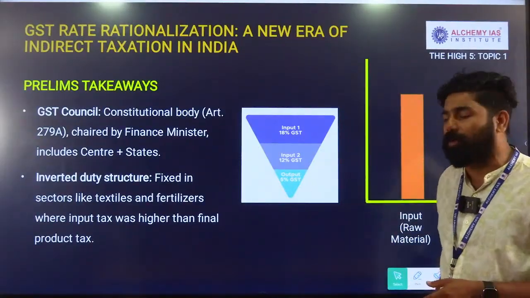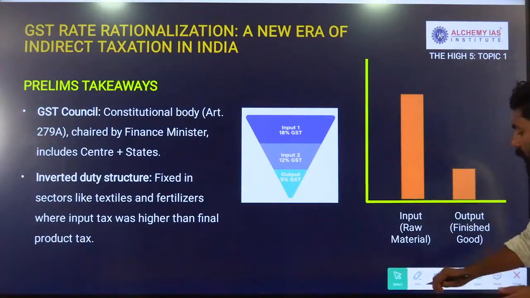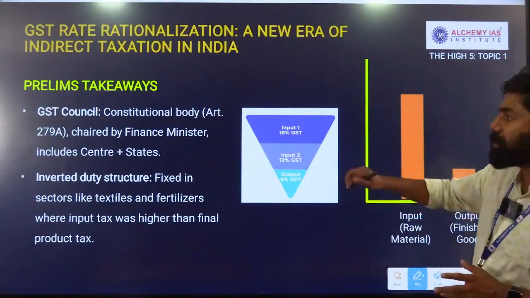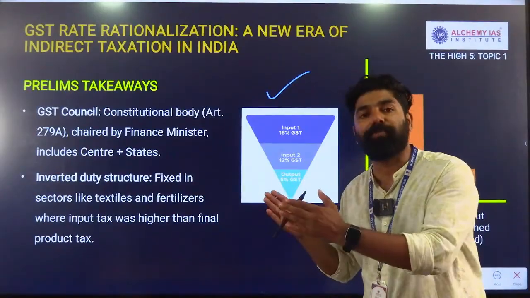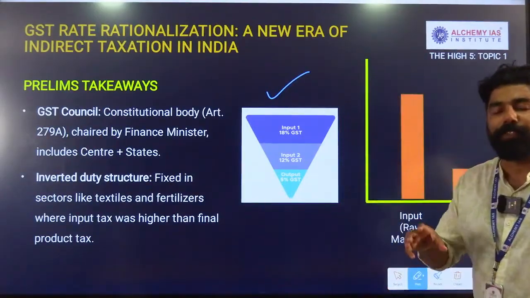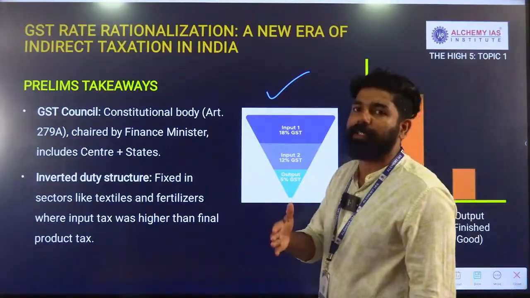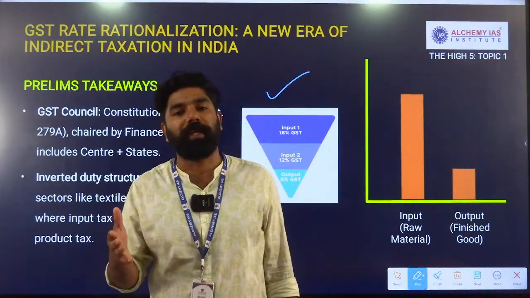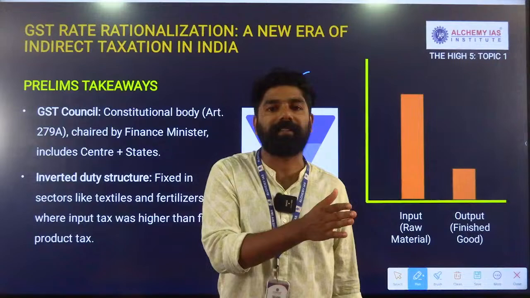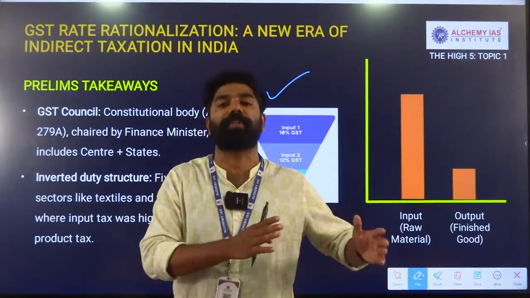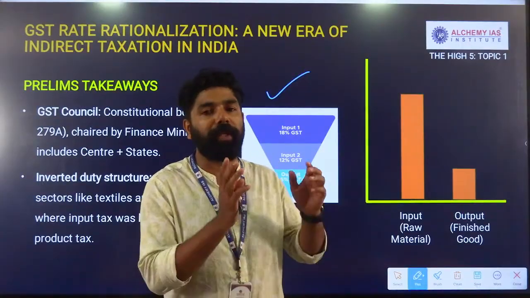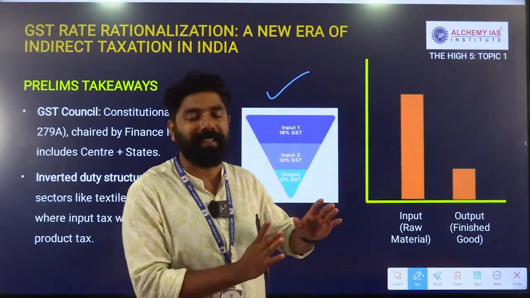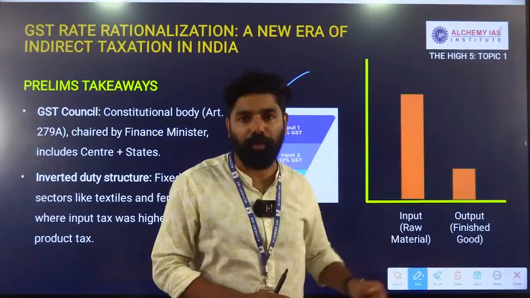Other than the GST Council, you should also note down another important economic concept in the tax system, that is the inverted duty structure. The main concern in the previous tax slab was that the fertilizer and textile industries faced an inverted duty structure. Inverted duty structure means that the tax imposed on inputs, the raw material, is higher than on the final goods.